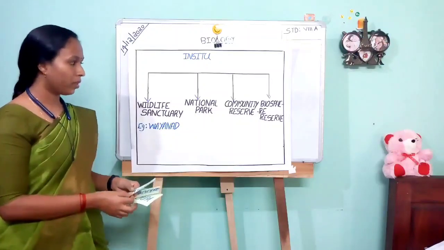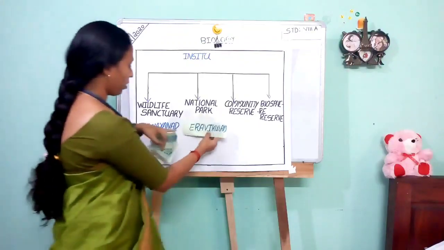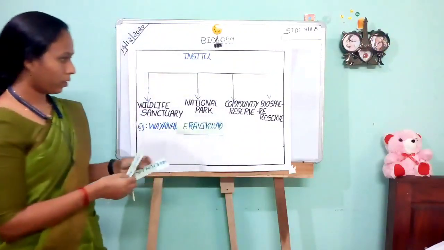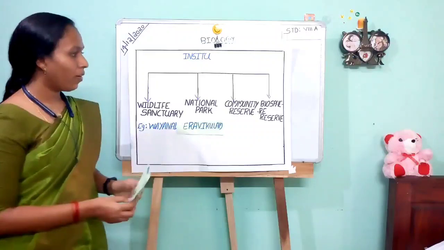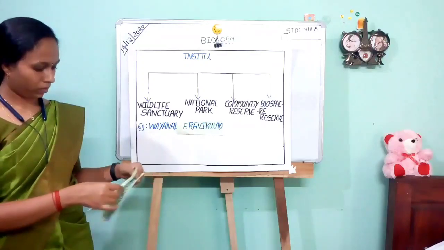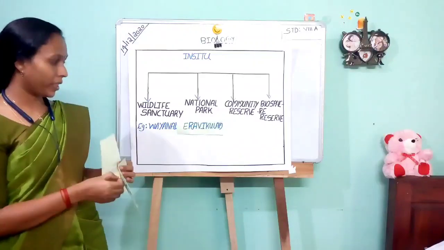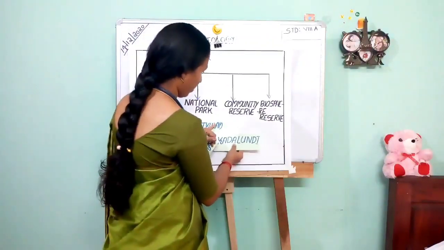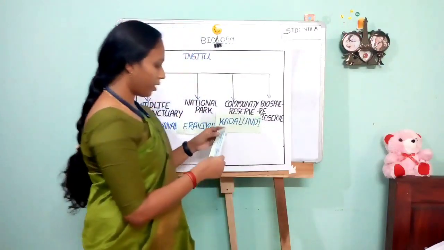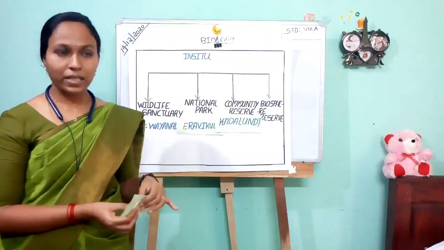One example is Iravikulam. What is the example of community reserve? Give an example. Yes, it is Kadalundi Community Reserve. What is the example of Biosphere Reserve? Yes, it is Agastya Koodam.